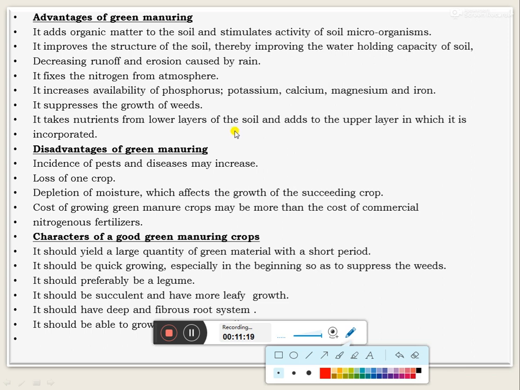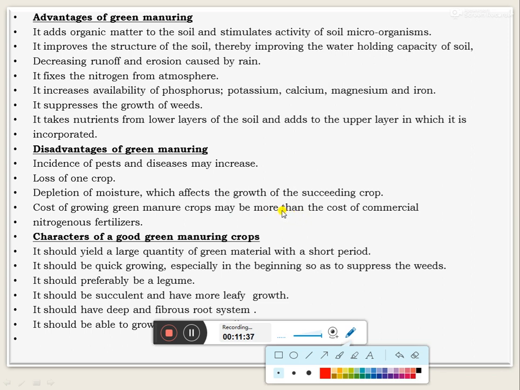And the next one, the disadvantages of green manure: the incidence of pests and diseases may increase, there is the loss of one crop, and depletion of moisture affects the growth of the succeeding crop. The cost of growing green manure crops may also be more than that of most commercial nitrogenous fertilizers.